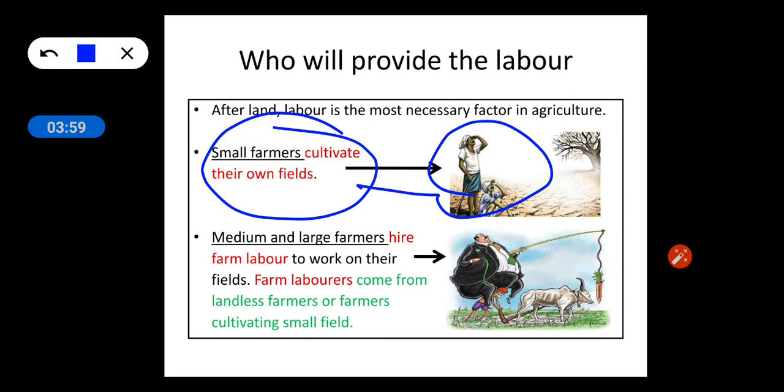However, medium or large farmers hire farm laborers. Who are these farm laborers? Landless farmers, or marginal or small farmers. So medium and large farmers will hire landless, small or marginal farmers to cultivate their fields.